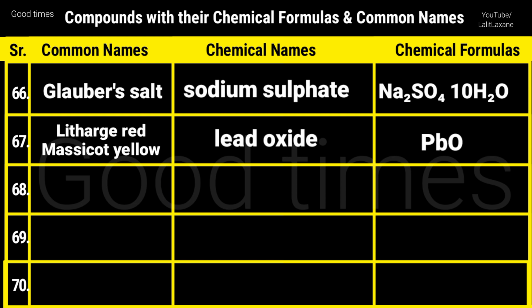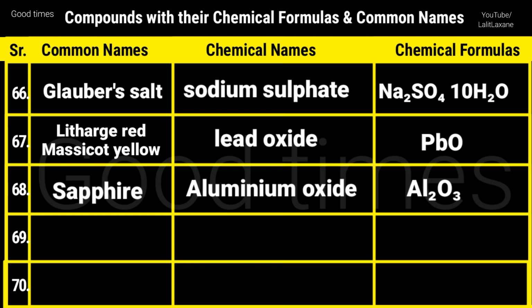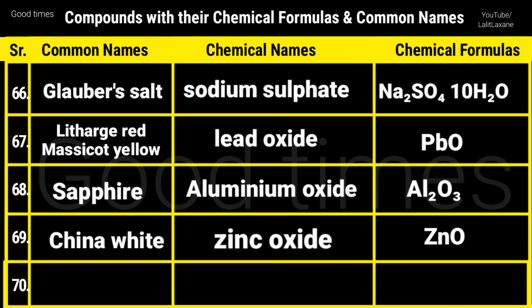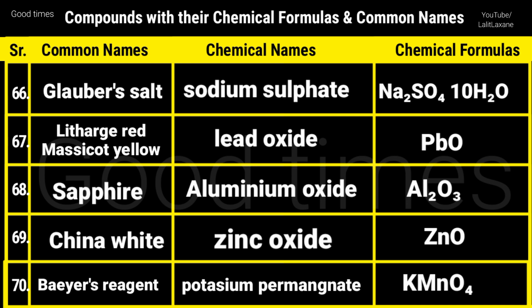Litharge and massicot, that is lead oxide, PbO. Sapphire, ruby, aluminum oxide and formula is Al2O3. Then China white, zinc oxide, formula is ZnO. Then lal dawa, that is Condy's crystals or in solution form it is known as Baeyer's reagent. Its formula is KMnO4 and its chemical name is potassium permanganate.